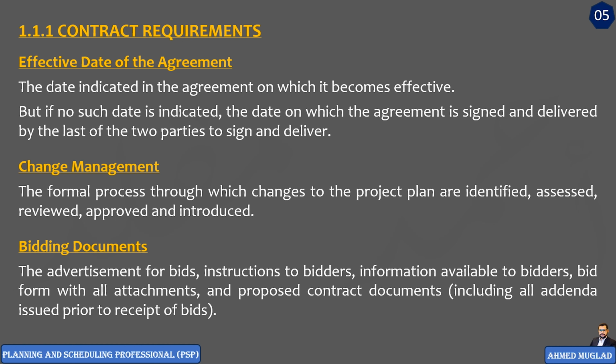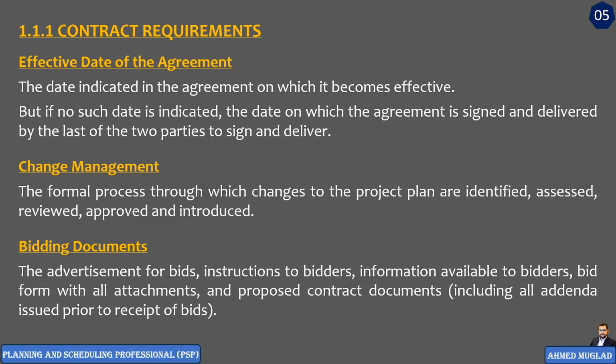So the bidding documents are those documents provided by the owner to bidders so they can submit their proposals accordingly. These documents can include instructions, information, attachments, and even proposed contract documents.